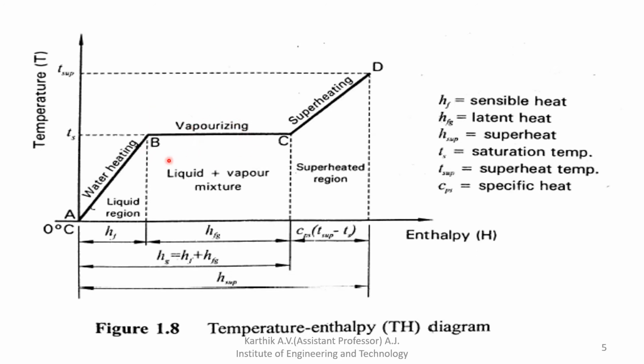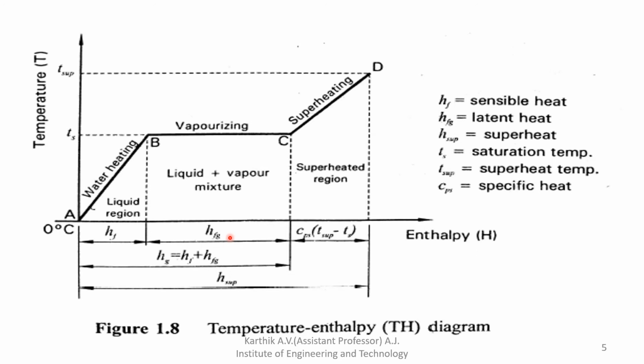Initially it was wet steam, then all the wet steam gets converted into dry steam. That is called the vaporizing state. It is denoted by hfg. hfg is nothing but the latent heat.